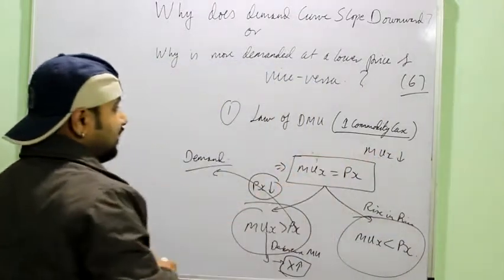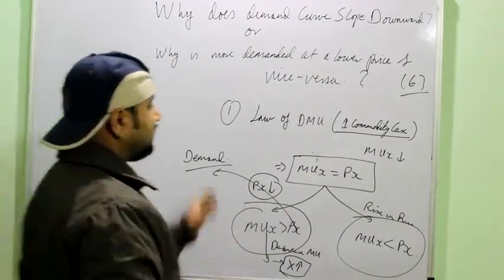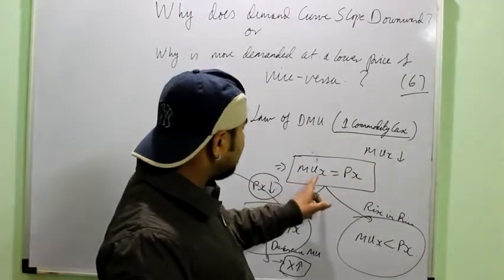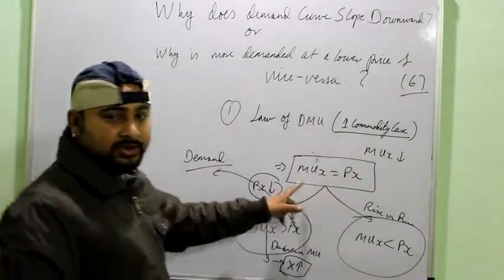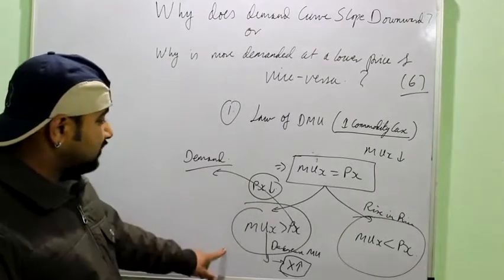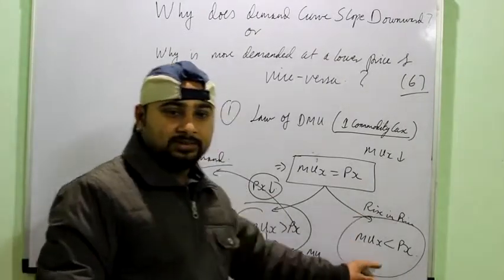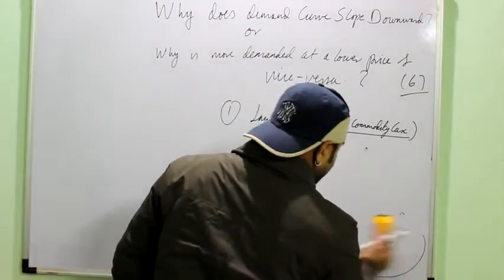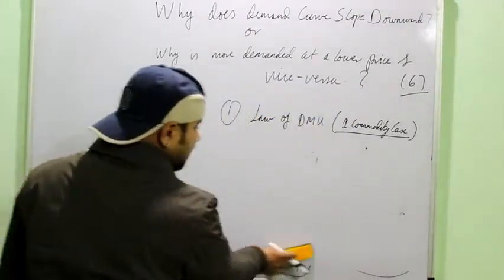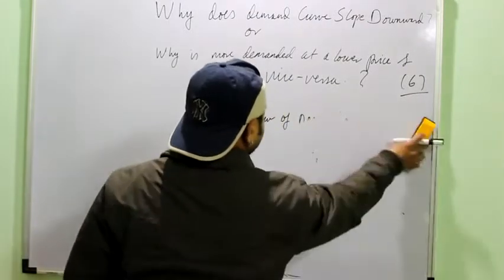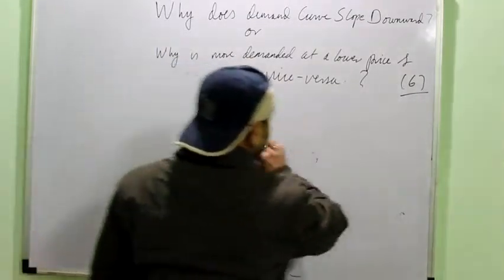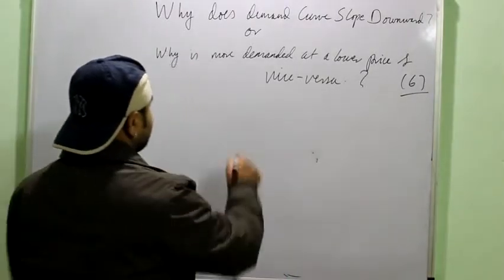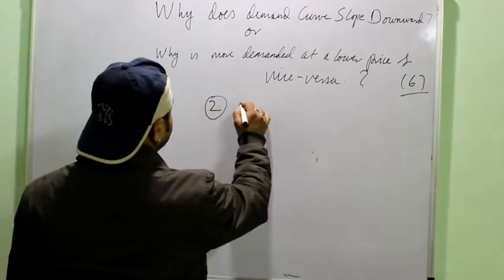So simply, to explain this point, you have to tell what is law of DMU. Then you have to state that consumer's equilibrium lies at this point. Rise in price would lead to this, and vice versa. You can simply write vice versa would lead to this, right? And see, you can also use these type of flowcharts in your answers. Not a problem if you use them. But remember, you should explain also a little bit about each and every point. Then second is the income effect.